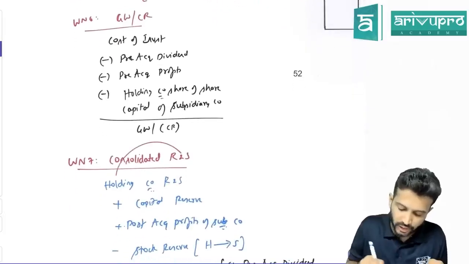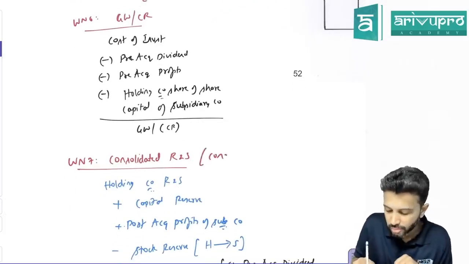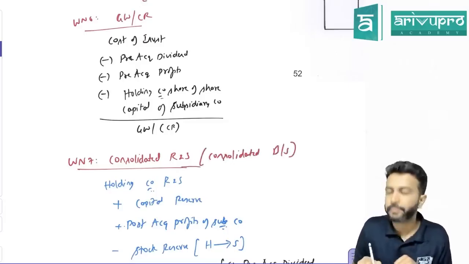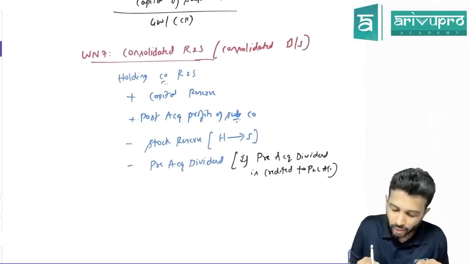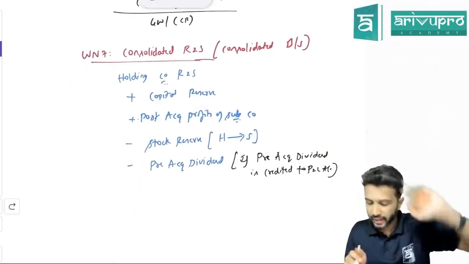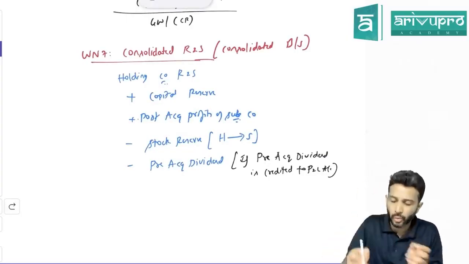Yes. The last working note is to get consolidated reserves and surplus. This consolidated reserves and surplus will be directly shown in the consolidated balance sheet. So what do you do over here? First, take the holding company's entire reserves and surplus. To that you add what, sir? If there is any post-acquisition profit of the subsidiary company, you add. If there is any stock reserve adjustment, what is that here? So when will that come?